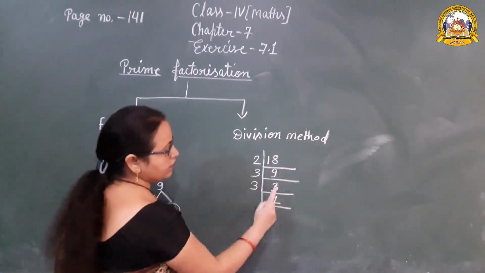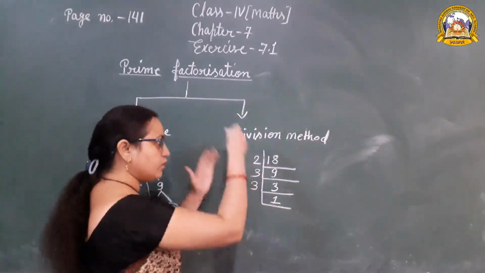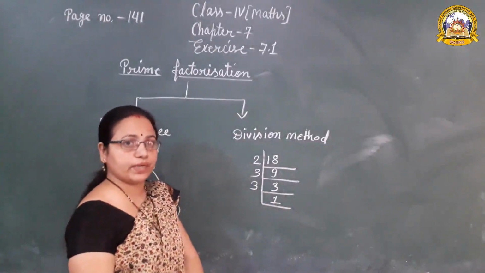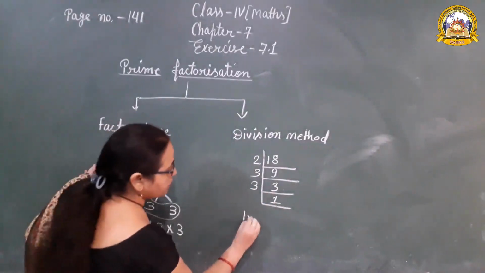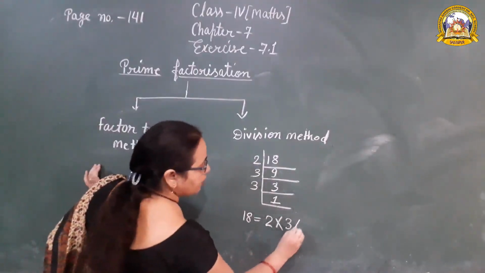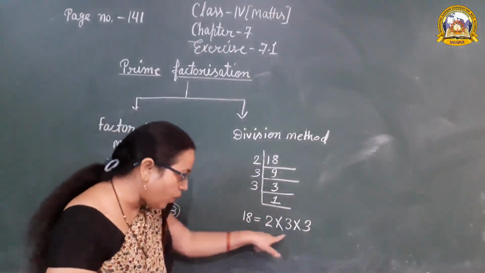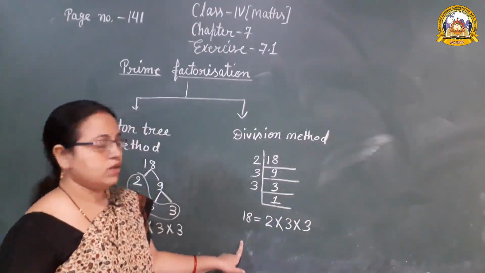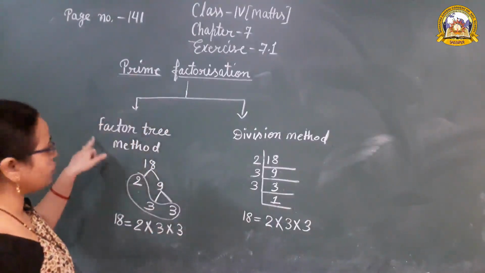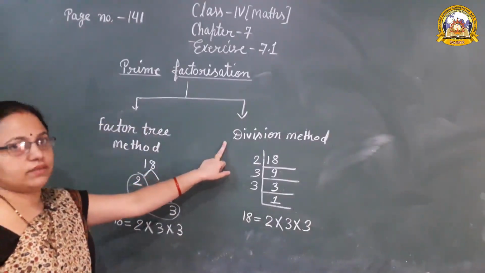Then 3 3s are 9. Then 3 1s are 3. And we have to continue this method till we reach 1. Okay. So now the factors of 18 is equal to 2 multiplied by 3 multiplied by 3. So 2 into 3 into 3, they all are the factors of 18. So this time we have two methods to find out the prime factorization. First is the factor tree method and second one is the division method.